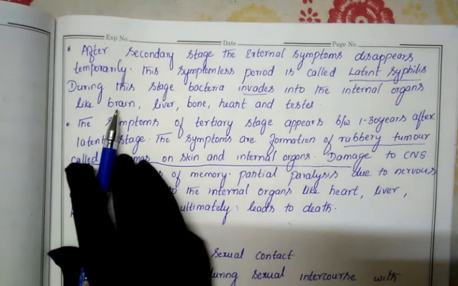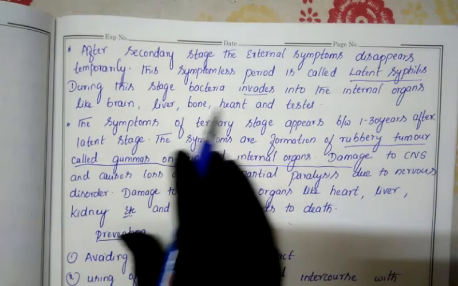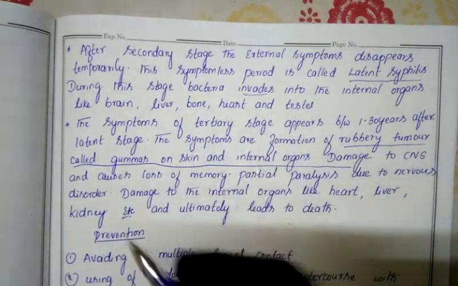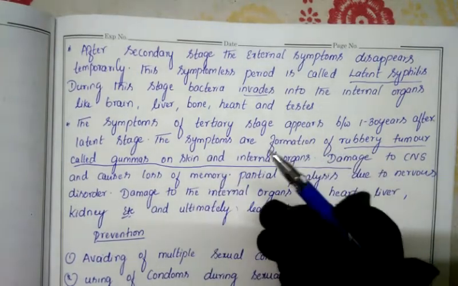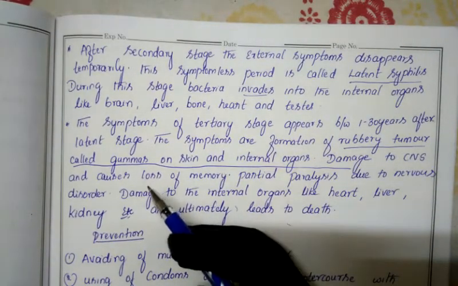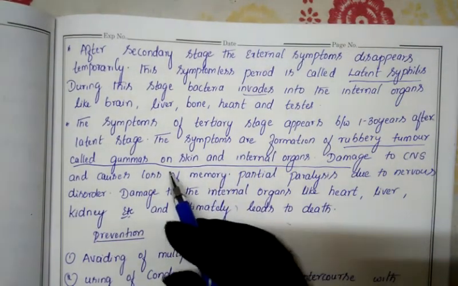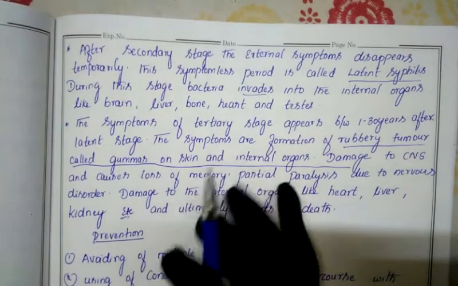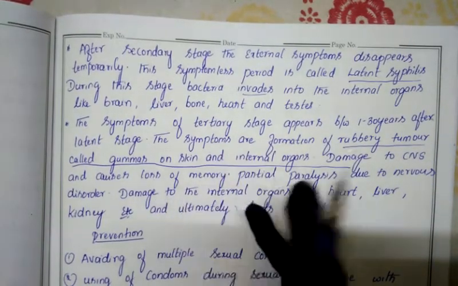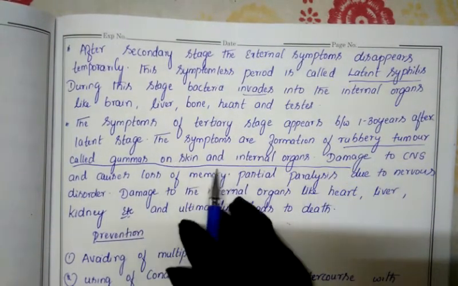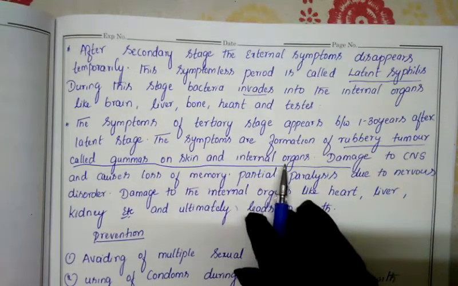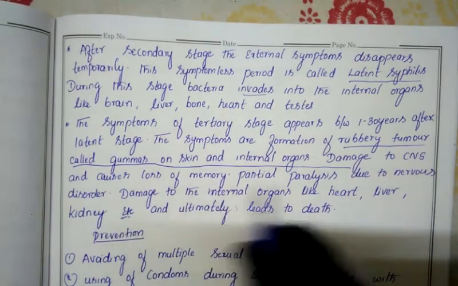It may form in the brain, liver, bone, heart, testes or ovaries or pancreas, we can't predict, or else the kidney. So many internal organs are there. In which internal organs it will act, we can't predict. Among them, any one or two, we can't tell that either. So it will take entry into the internal organs also, and start the formation of gumma.